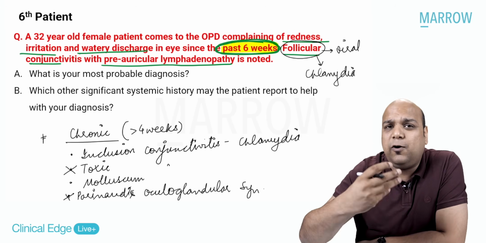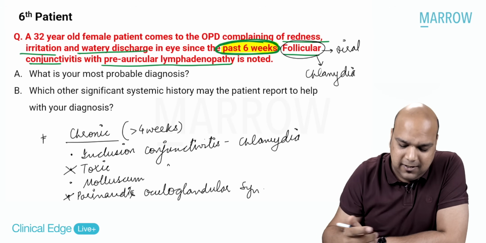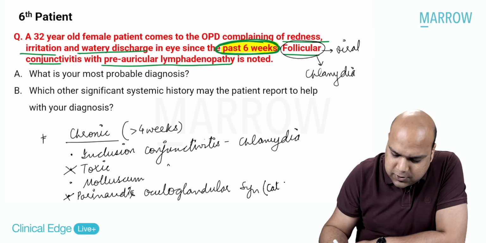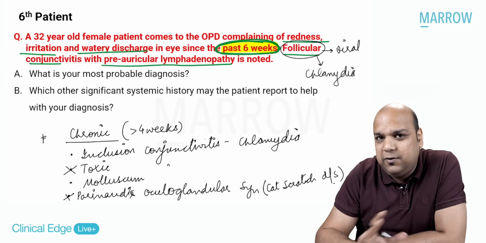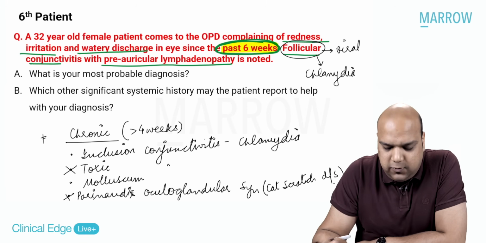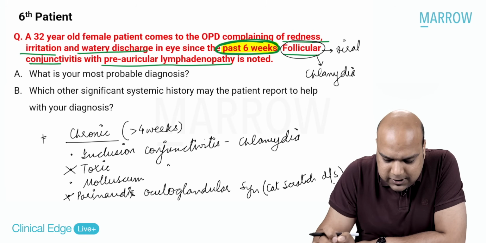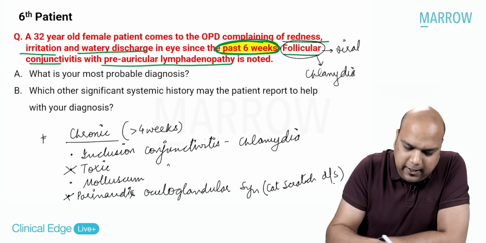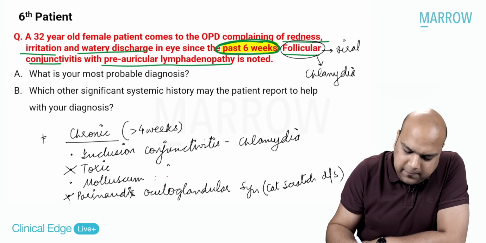There has to be a history of putting some agent, some eye drop. Parinaud's oculoglandular syndrome usually is associated with cat scratch disease. No such history given to you, no sign symptom given to you. So that is also ruled out. So we are essentially left with two things: inclusion conjunctivitis, which is due to chlamydia, or molluscum. Molluscum will have presented to you with what, everybody? Umbilicated nodules. Yes.